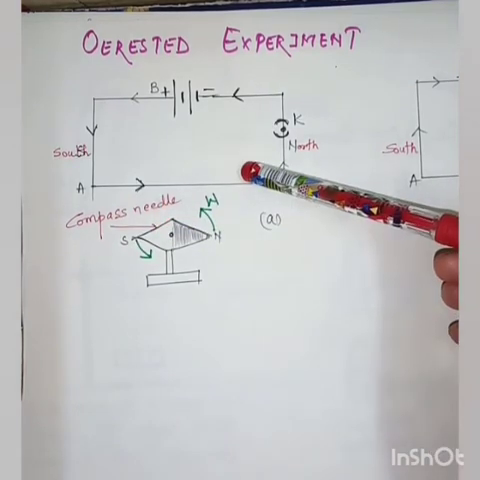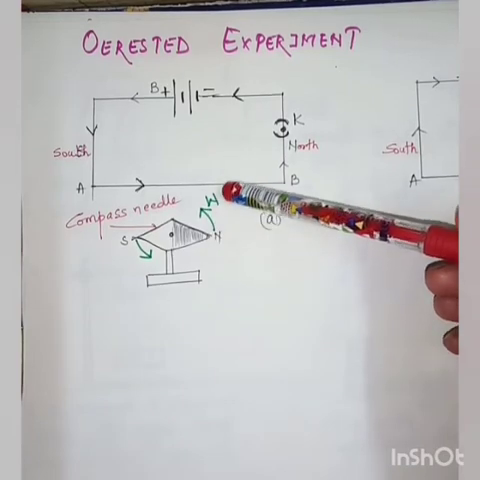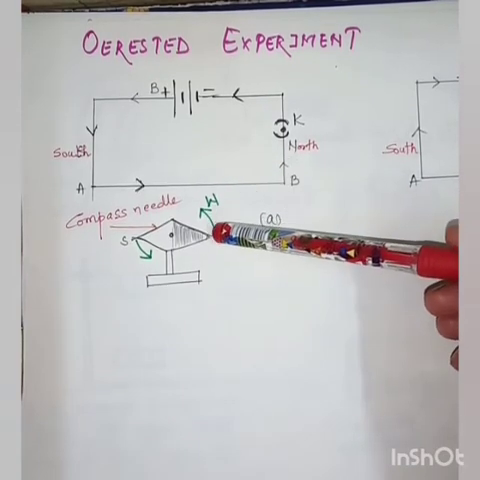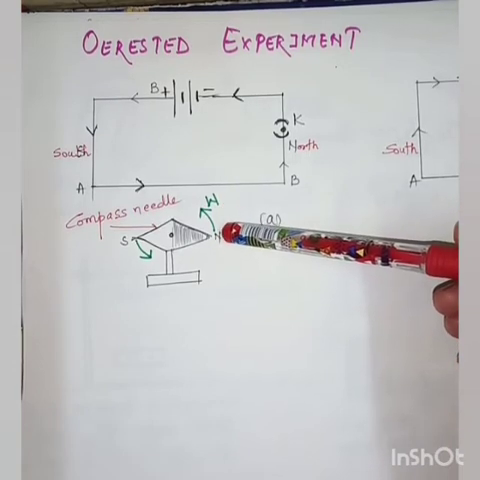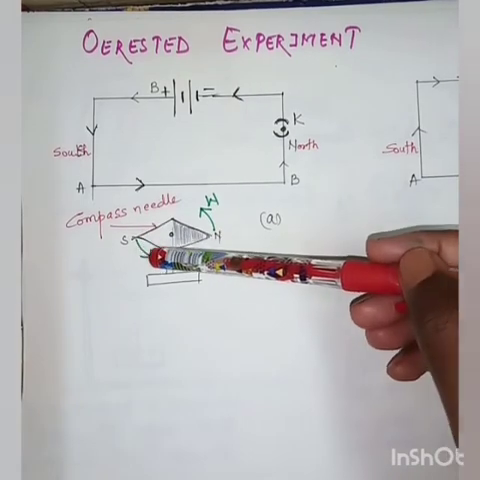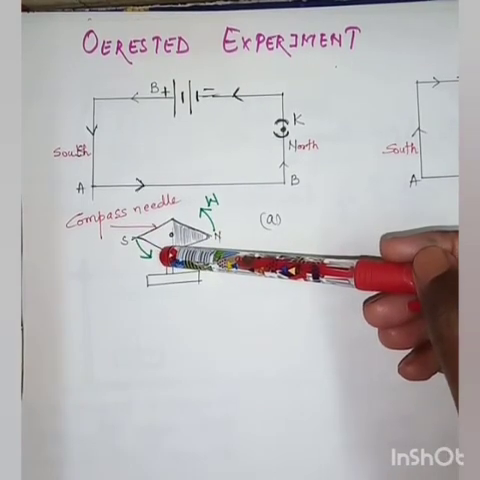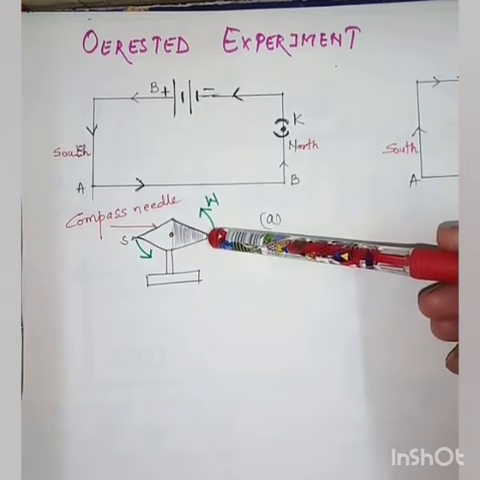What does he observe? That the compass needle, after some time, after the flowing of the electric current, shows deflection. That is, here you can see that the north pole is being deflected towards the west direction and the south pole is deflected towards the south direction. That is, it is deflecting in the anti-clockwise direction.